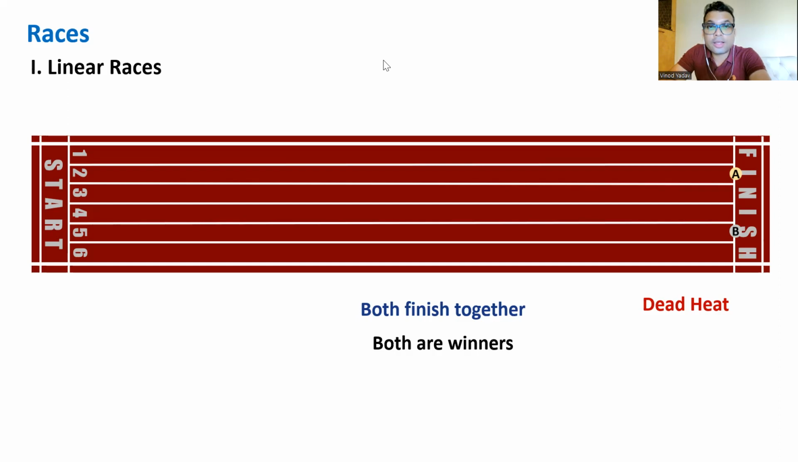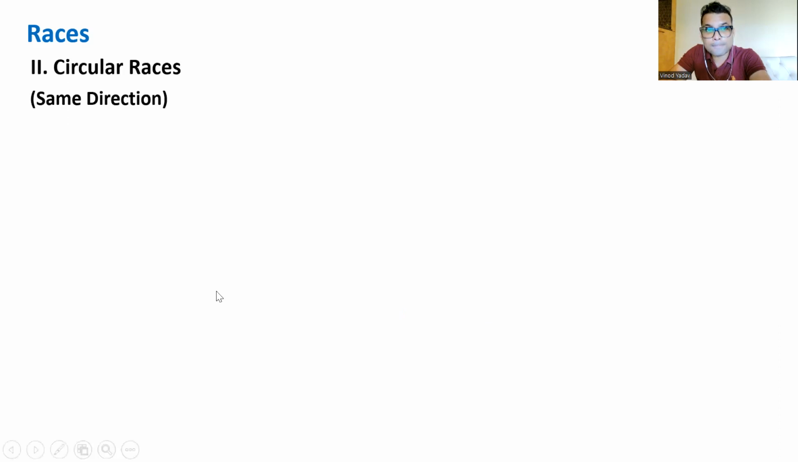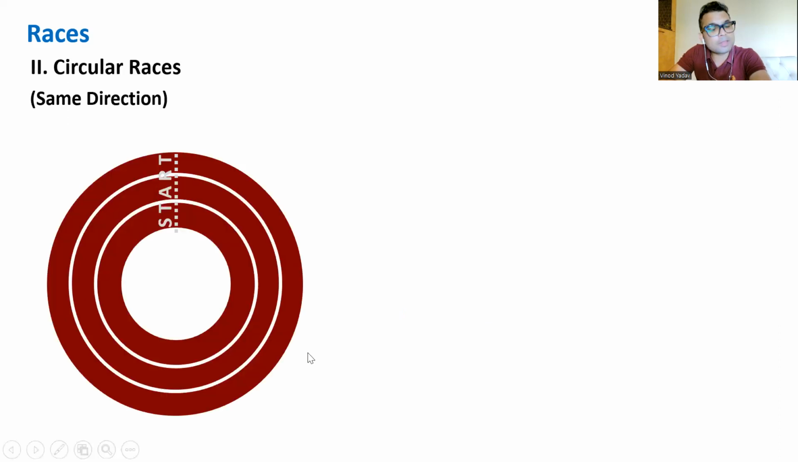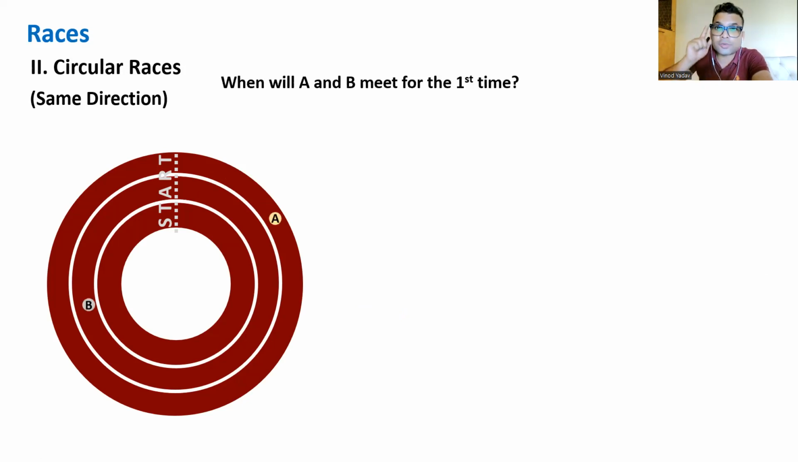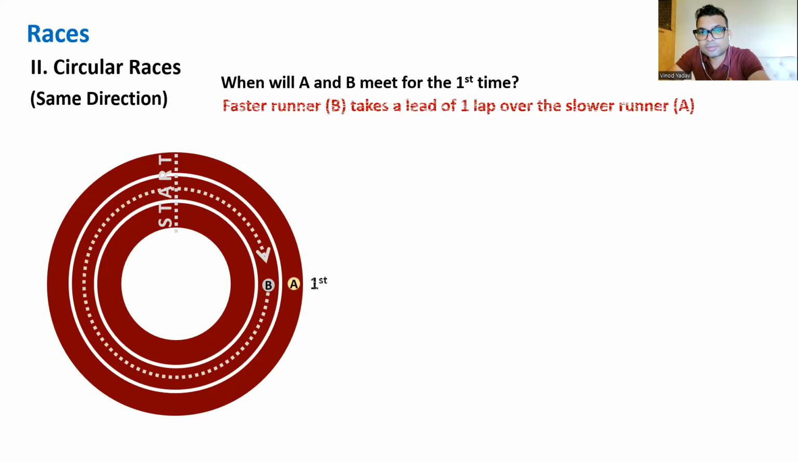Let's go ahead and see the circular races, circular motion. First case, let's say all are running in the same direction. So two runners, A and B. Look at it. Race started. A is the slower one and B is the faster one. First famous question: when will A and B meet for the first time? Look at this. They met here. So how did this happen? This is the main condition, friends.